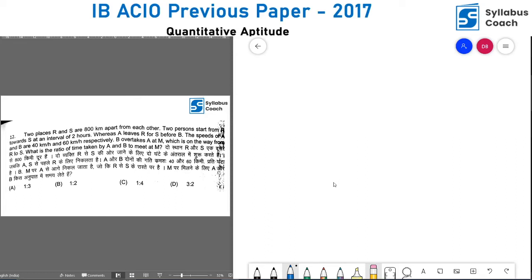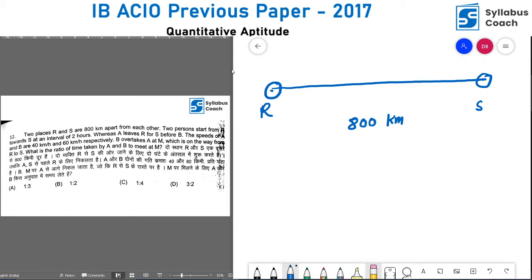Let's now solve one more question, and this question had one more follow-up question, which is the 13th question as well. So understand this question very properly. There are two places R and S which are 800 kilometers apart from each other.